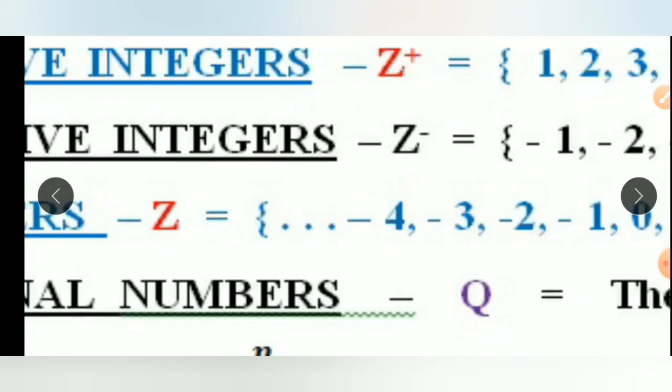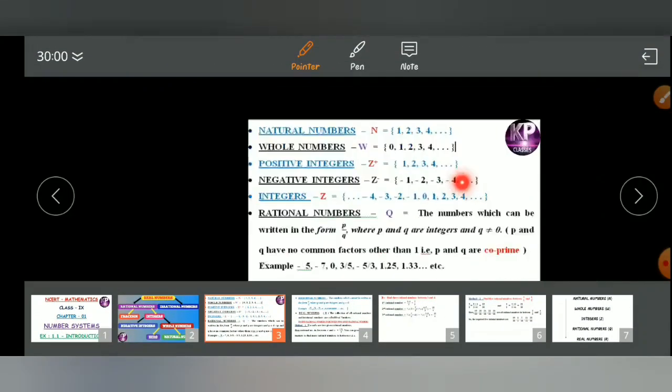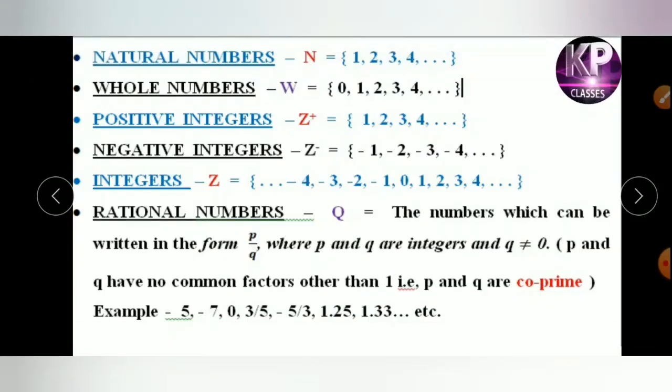This condition is q is not equal to 0. p and q have no common factors other than 1, that is, p and q are co-prime. Co-prime numbers means two numbers have no common factor other than 1. That means in the simplest form of p by q, it becomes a rational number.